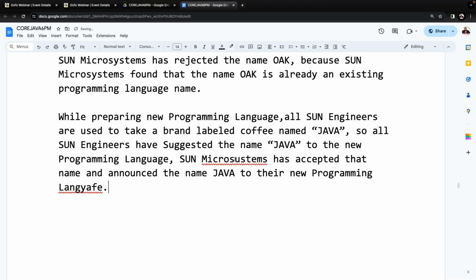Right, sir? That is the background story of the name Java. That's it. Otherwise, we are not having any other intention. It is just a coffee powder name. That's it. Java is what? A coffee powder name or tea powder name or coffee powder name.